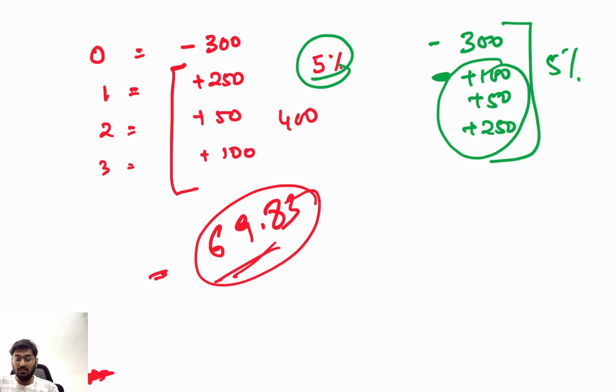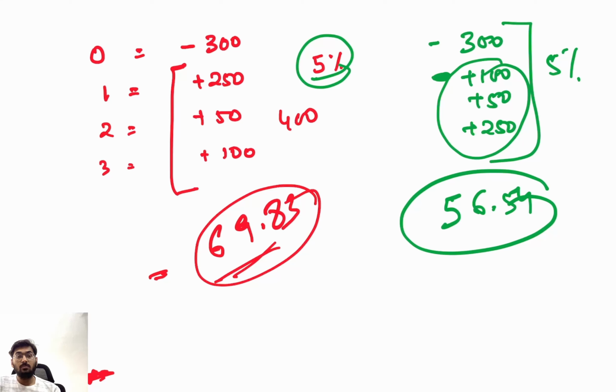your NPV will change. So press CF, second clear work. 300 plus minus, enter, arrow down. 100, enter, arrow down. 50, enter, arrow down. 250, enter, arrow down. Then NPV, 5, enter, arrow down. CPT, it is 56.54. Clear? You see that your NPV has reduced.